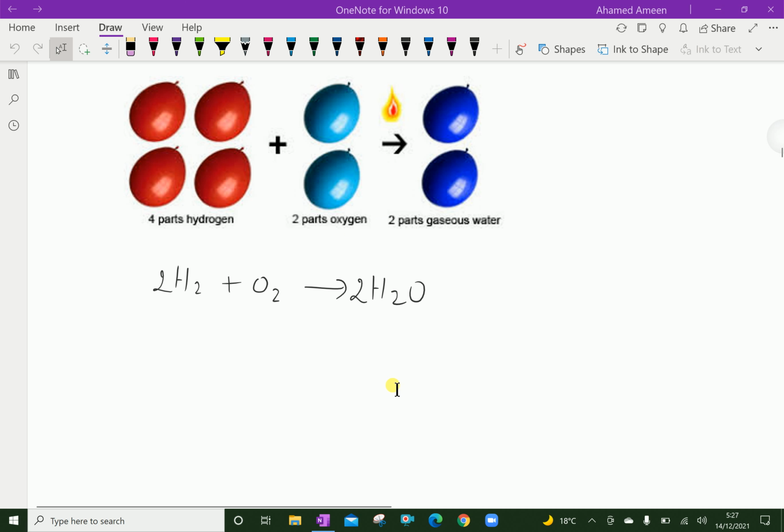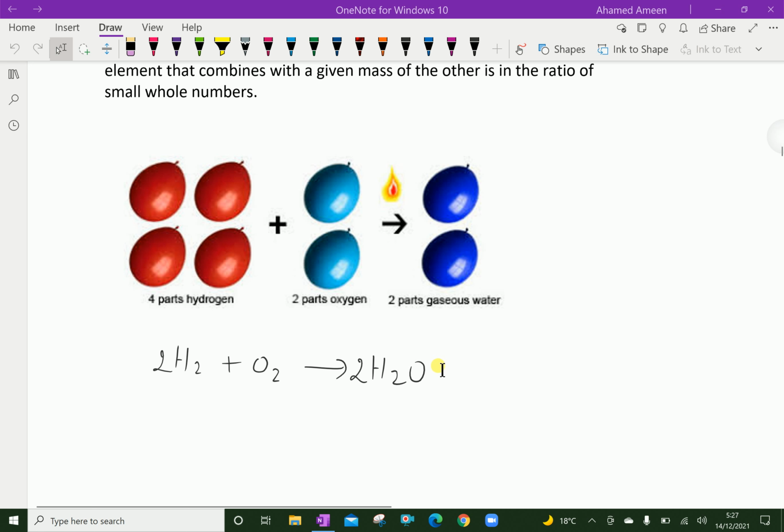Further explanation about atoms and atomic models, and more things, we will do in further videos.